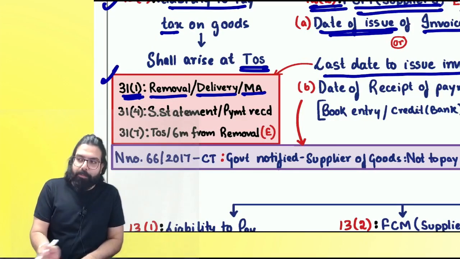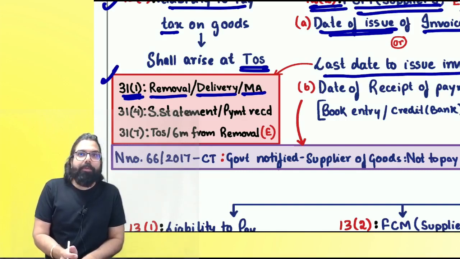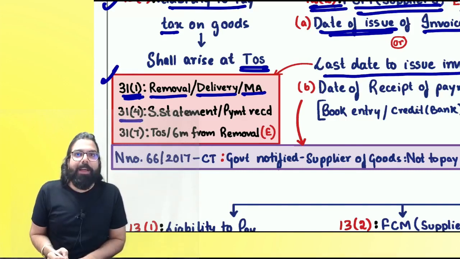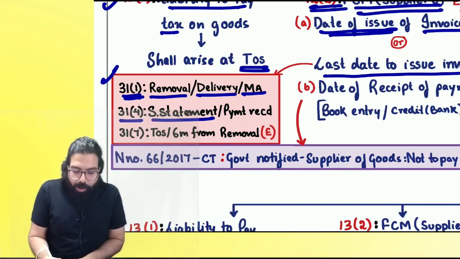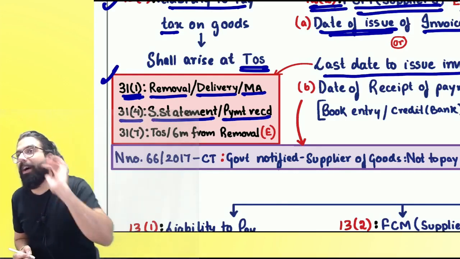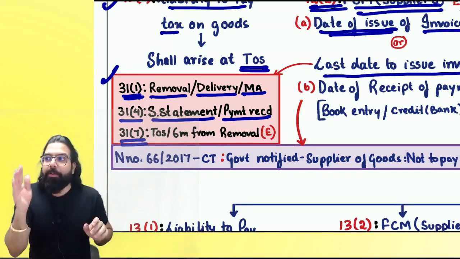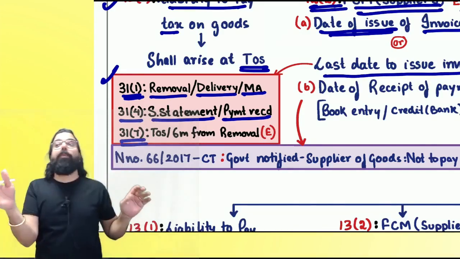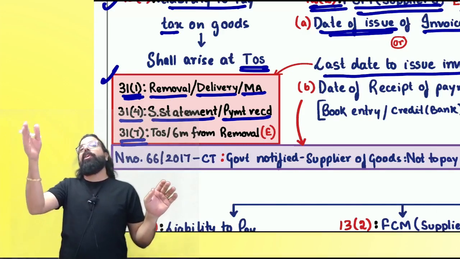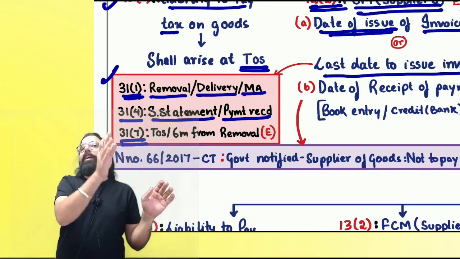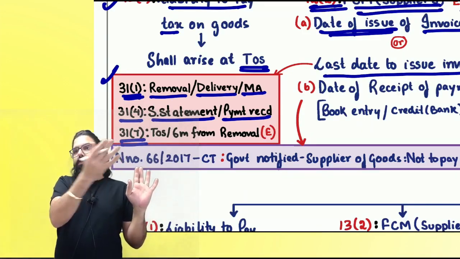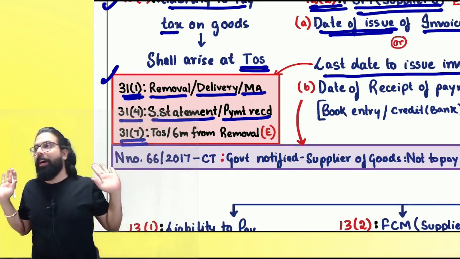I've written over here the tax invoice part. If it is a continuous supply of goods, when you give successive statement or whenever payment is received, you have to give the invoice. In the case of approval, when the approval is given or 6 months from the date of removal. Supposedly the date of removal is 1st January, you calculate 6 months: 30th June, 1st of July. Are we clear, everyone?